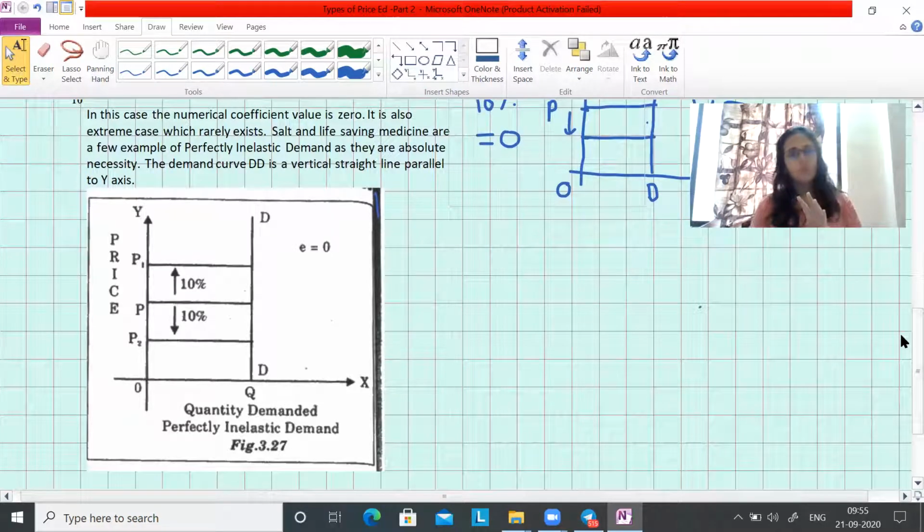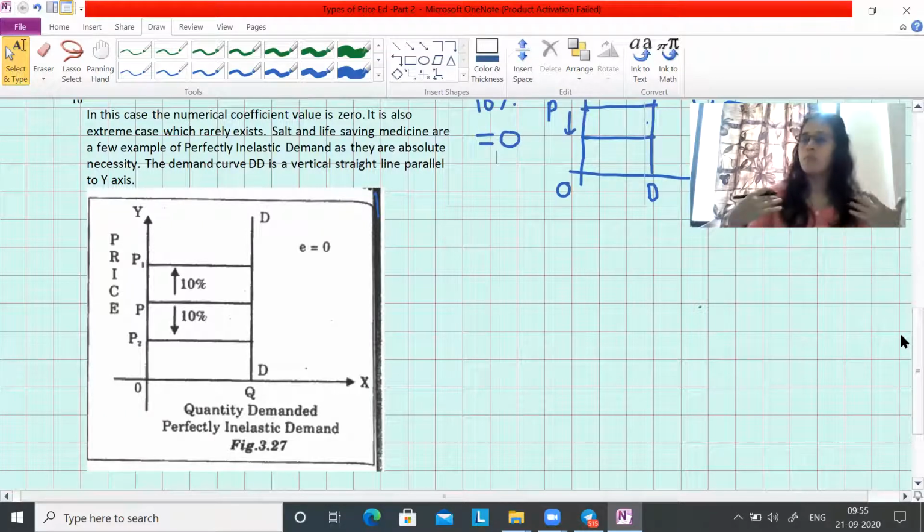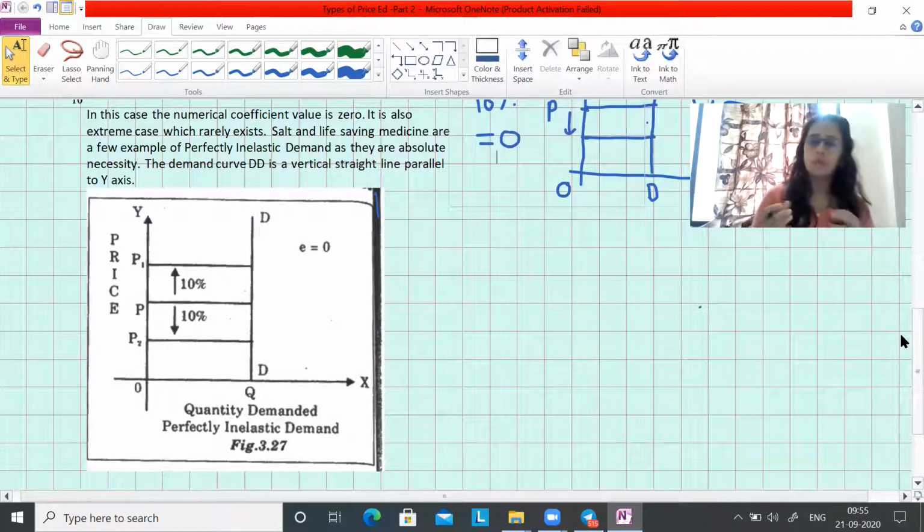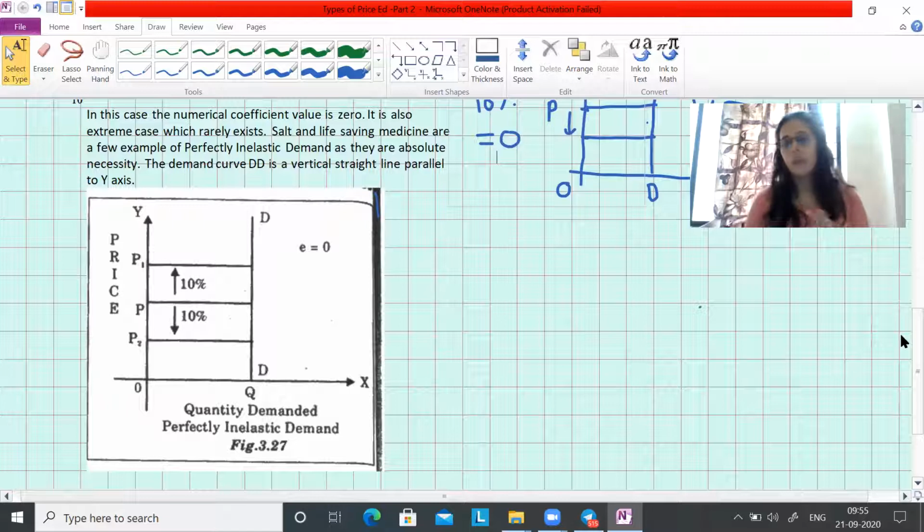Generally we come across inelastic demand where even if the things are costly, we go and purchase the same quantity. It is not like salt is very cheap so we purchase more and more, or it has become very costly so we stop buying it. It's not like that. Even the same is applicable in the case of life-saving medicines.